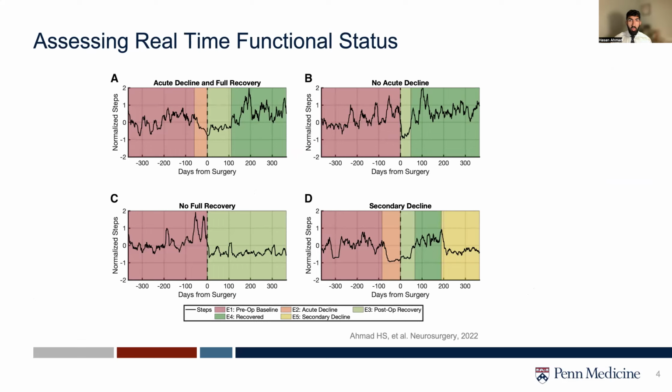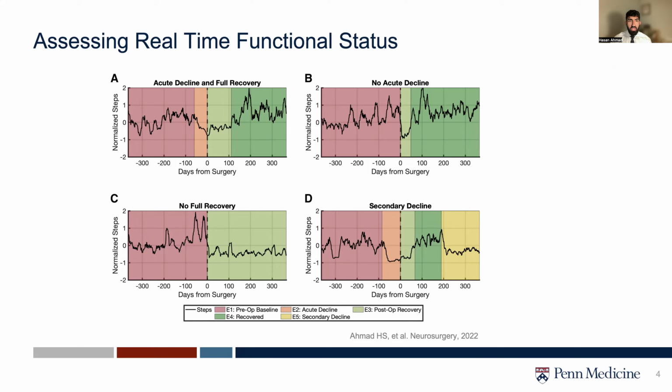Some patients had a normal operative course with a recovery period indicating decreased physical activity due to postoperative pain and rehabilitation, followed by a long-term improvement in overall functional status, while other patients unfortunately did not experience sustained improvement in their physical activity after surgery. Initial presentations between patients were also different, with some patients presenting with an acute, sharp drop-off in activity, and other patients having a chronic waxing and waning functional status, likely reflecting a more chronic lumbar pathology.